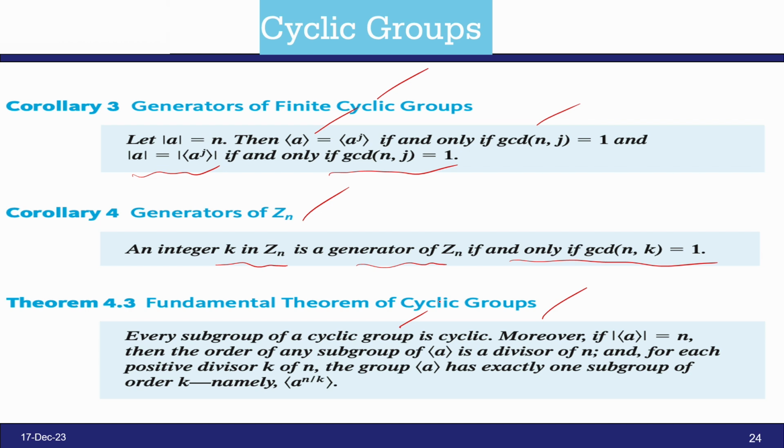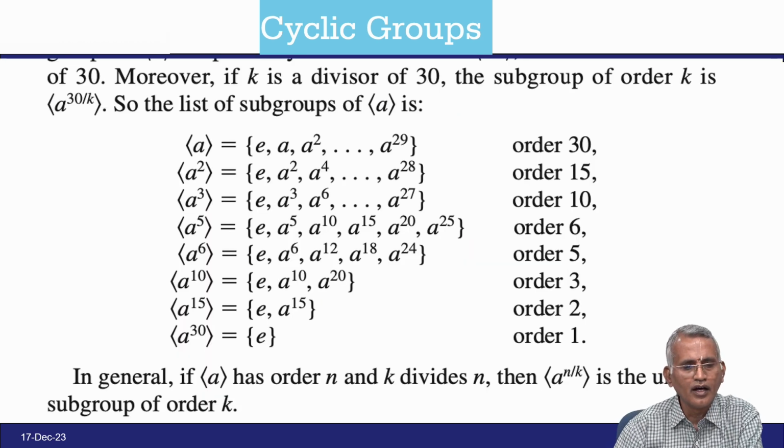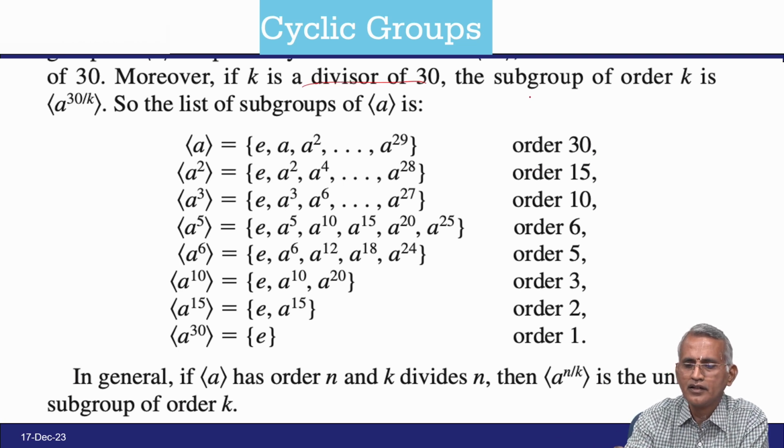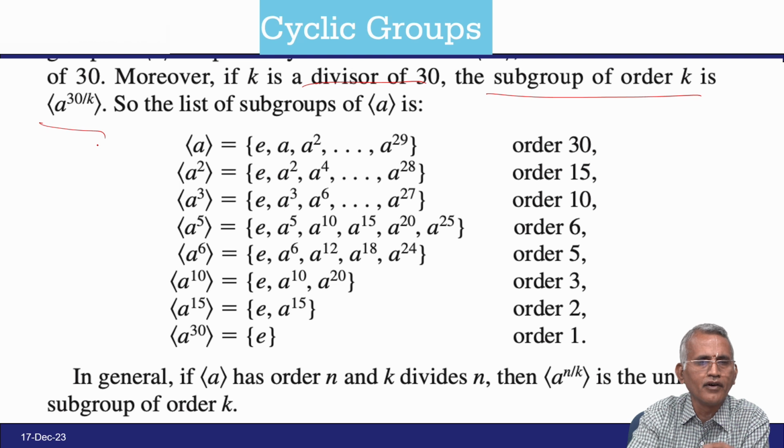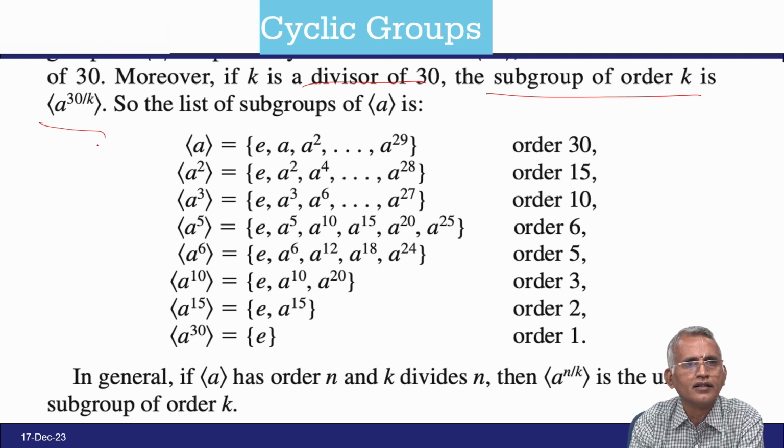Moreover, if the cardinality of the group generated by a is n, then the order of any subgroup of the group is a divisor of n. It is an interesting one. And for each positive divisor k of n, the group has exactly one subgroup of order k, namely the subgroup generated by a power n divided by k. So, moreover, if k is a divisor of 30, the subgroup of order k is generated by a power 30 by k.